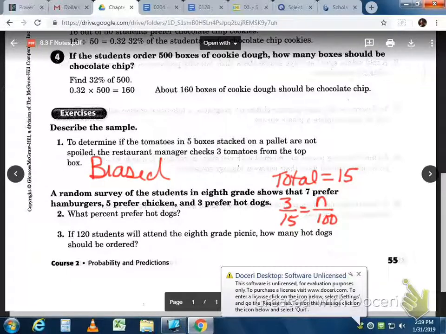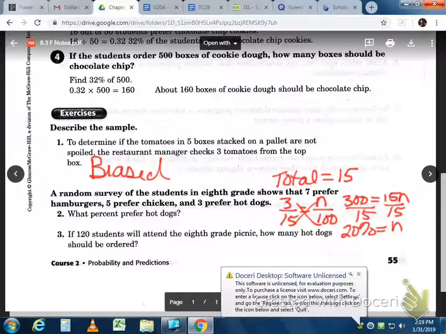If I cross multiply, 300 equals 15n. Anybody know what percentage that is? 20%. So 20% prefer hot dogs.